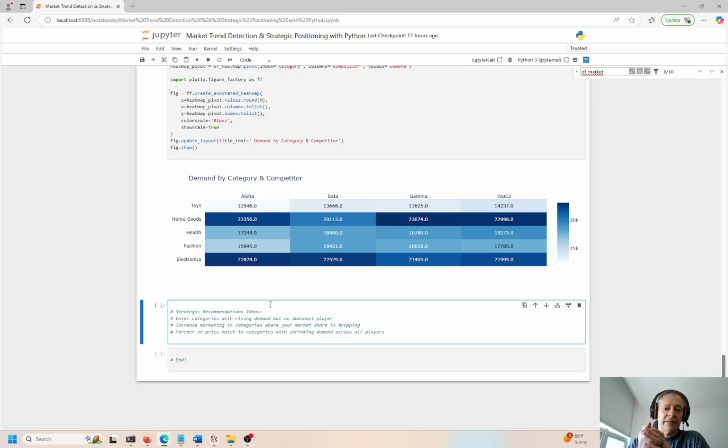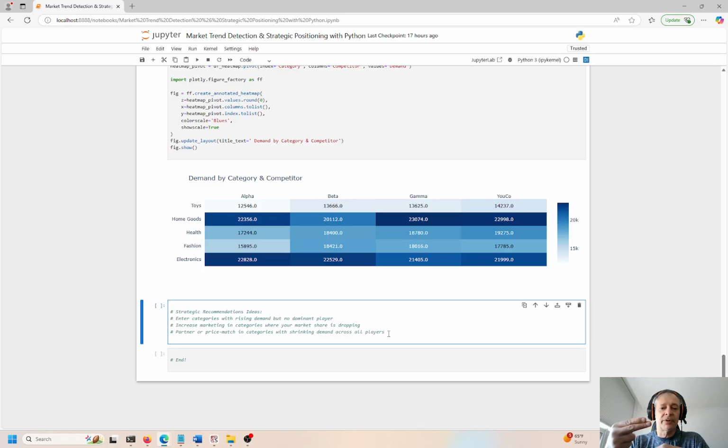Increase marketing in categories where your market share is dropping. So you have to boost your marketing. You have to level up your marketing, get that marketing up in places where you want to be, but you're not producing the sales that you need to, right? Like, number three, partner or price matching categories with shrinking demand across all players. So that's your third strategy. Get into places where there's no dominant player already. Increase marketing. If you have weak marketing, level up.